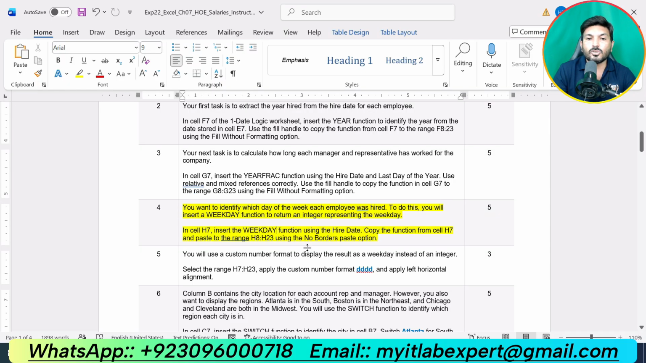Step number 4 is saying you want to identify which day of the week each employee was hired. So now we are supposed to find on which day of the week each employee was hired. To do so, you will insert a weekday function to return an integer representing the weekday. In cell H7, insert the weekday function using the hired date. Copy the function from cell H7 and paste the range into H8 up to H23 using no border paste option.